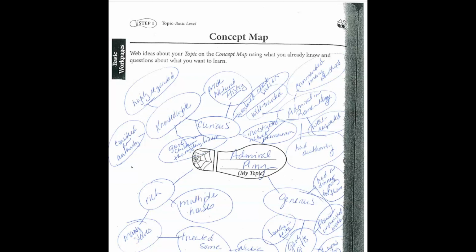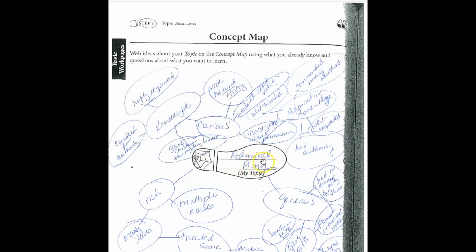Okay, so this is step one of the research project. And what we're going to do is create a concept map. It's just an idea map, okay? You're going to put the name of whichever historical figure you're researching in the center here, in the footprint, right? I'm doing an example of Admiral Pliny because, well, we are not putting him on trial, so I don't give anything away to anybody. But you would put whomever you're researching here.